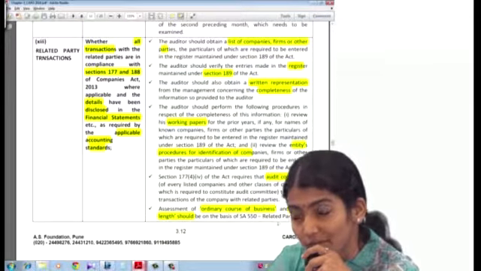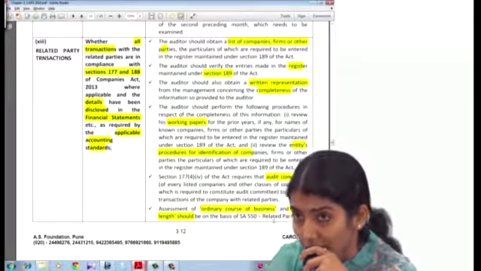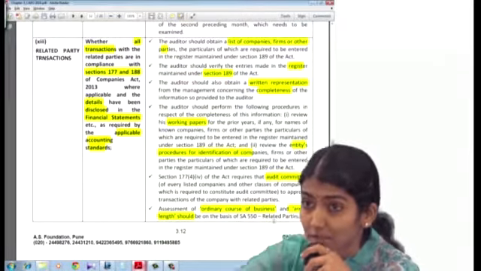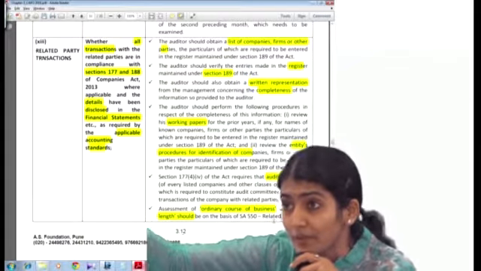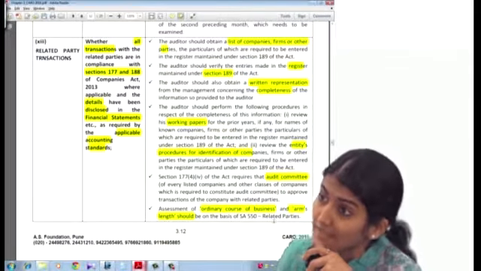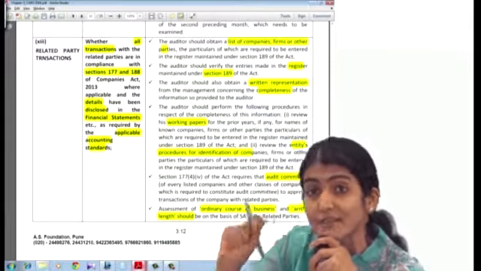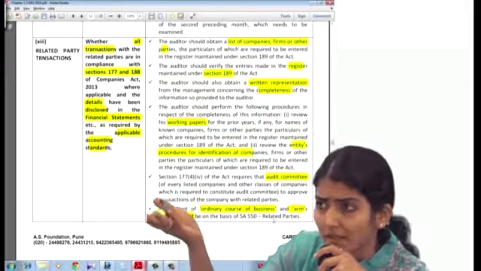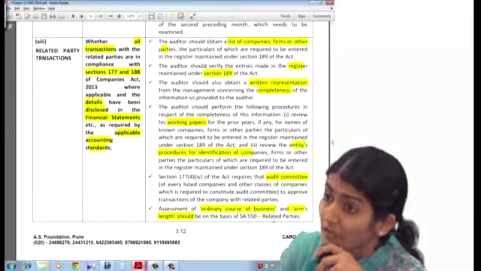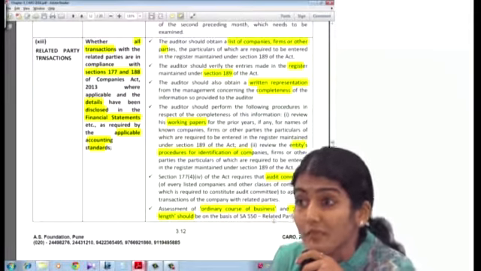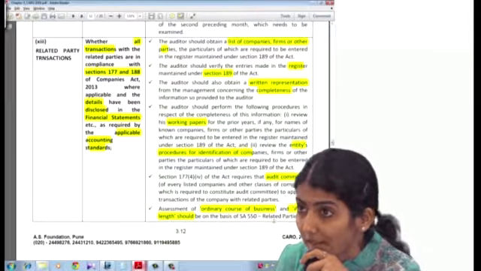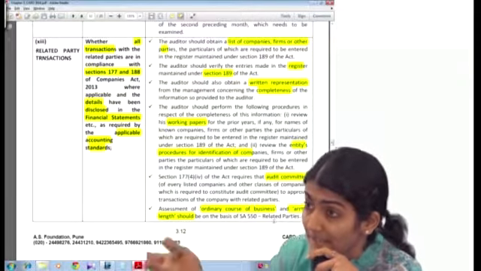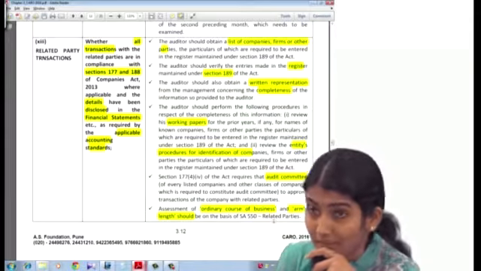All the audit procedures which we talk of in SA 550 are going to be applied here. And please don't forget, because 4-5 days later I'll teach you audit of consolidated financial statements. Then again I'm going to ask you audit procedures for related parties, because in consolidation you consolidate what? Related parties only: subsidiary, associate and joint venture. So again we will require the points there also. You understand now? SA 550 is very useful. Related parties, and anyway the entire standard is an ATF.